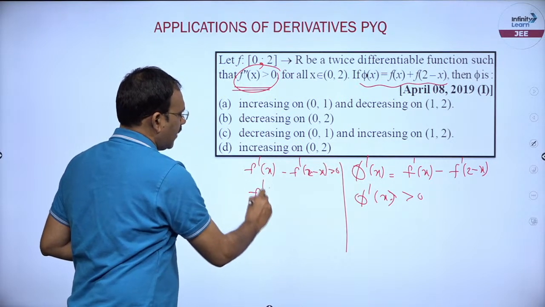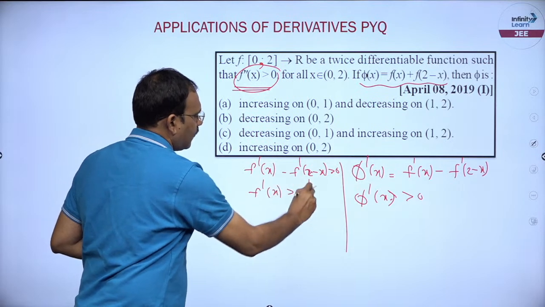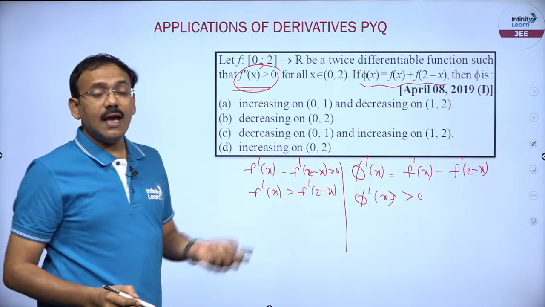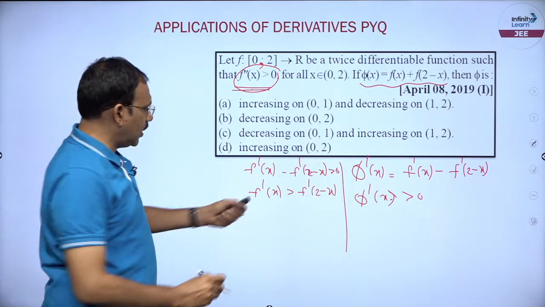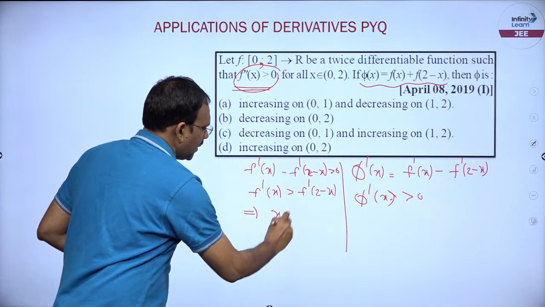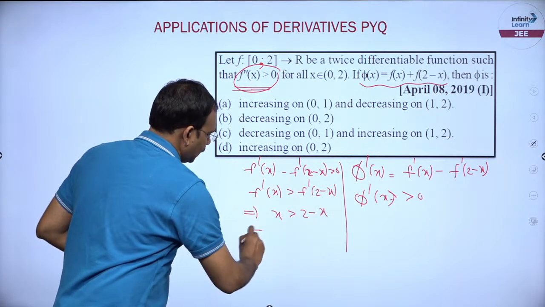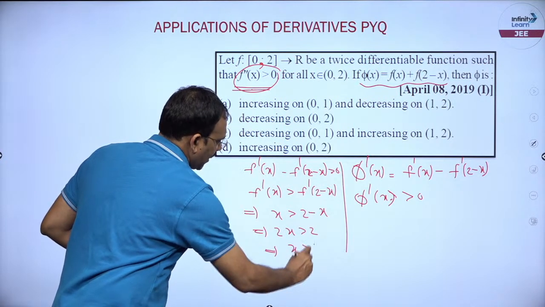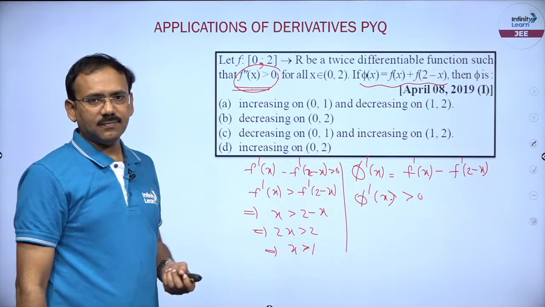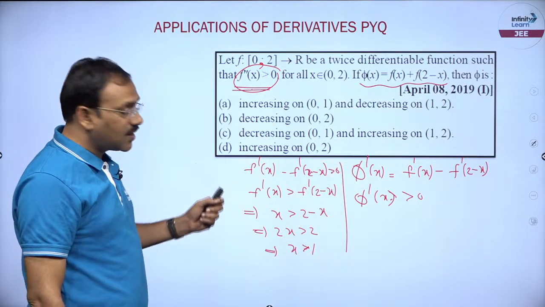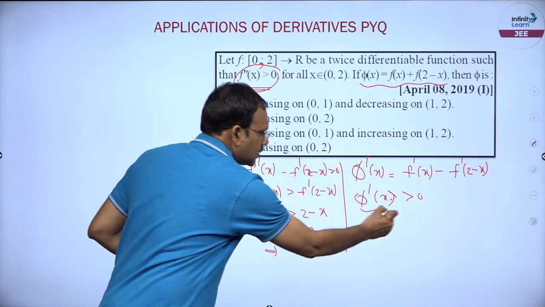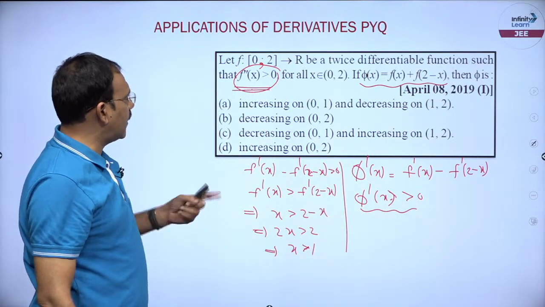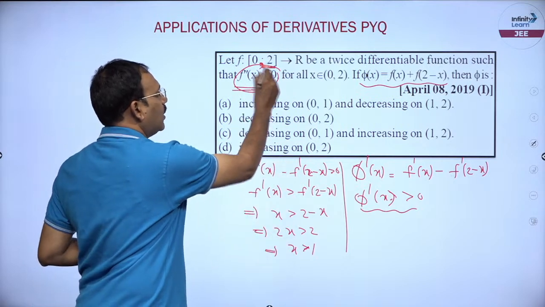So f dash x is greater than f dash of 2 minus x, but from this data we know that f dash is increasing. So if this should happen, you must say x greater than 2 minus x. So 2x is greater than 2, so I can say x greater than 1. So if x is greater than 1, phi dash x is going to be positive. So phi is increasing when x is greater than 1, but anyhow the domain is only up to 2.